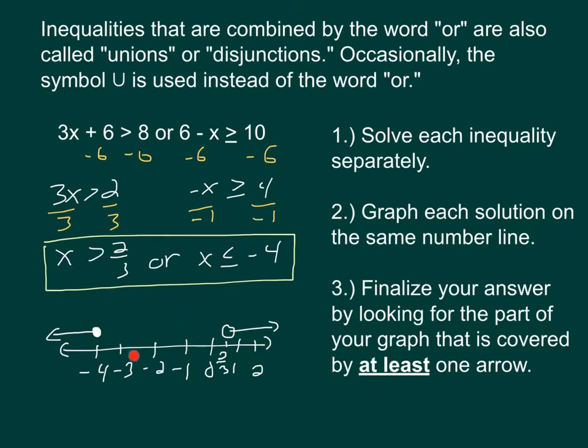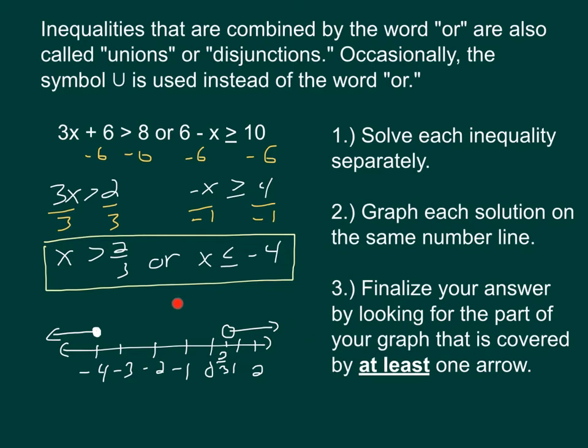These numbers in the middle will not satisfy either of our original inequalities. The numbers on the right, 1, 2, 10, and so on, will satisfy this inequality. The numbers on the left, -5, -10, etc., will satisfy this inequality. As long as I've satisfied one or the other, it's good. But I have to satisfy at least one for it to count. Therefore, my solutions are over here and over here.